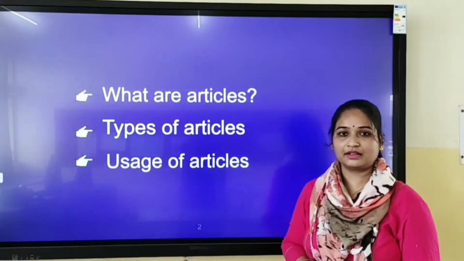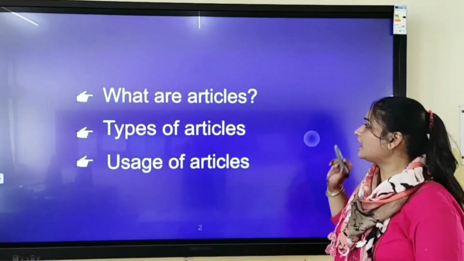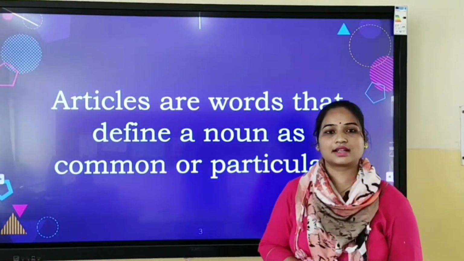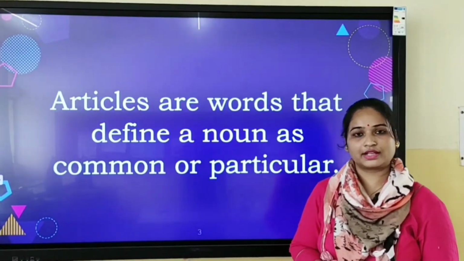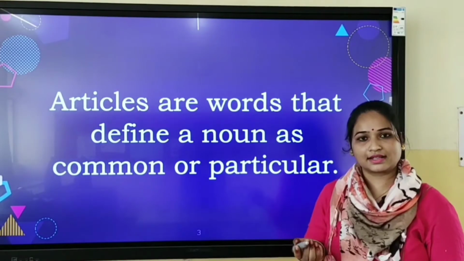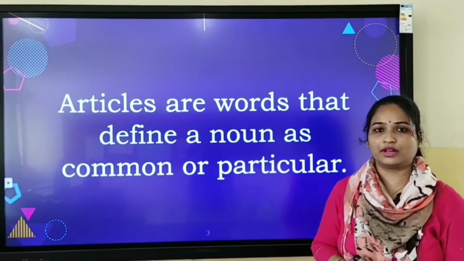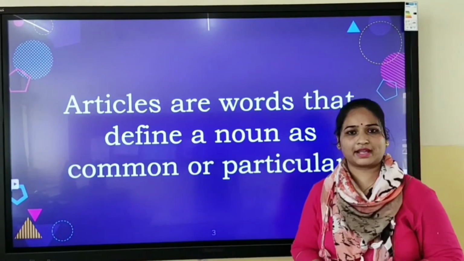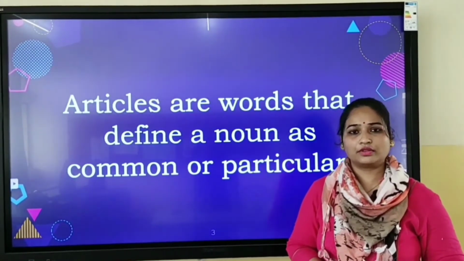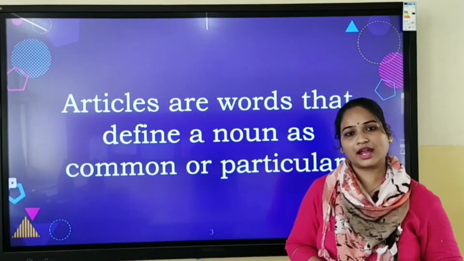So let's begin. First of all, what are articles? Children, articles are a very important part of English grammar. It tells us whether a noun is a particular noun or a common noun, as it is always placed in front of a noun but sometimes before an adjective.